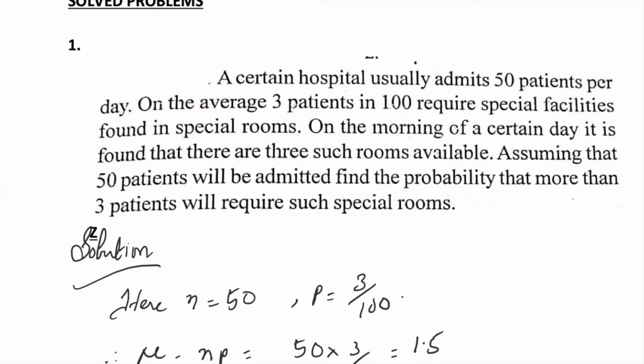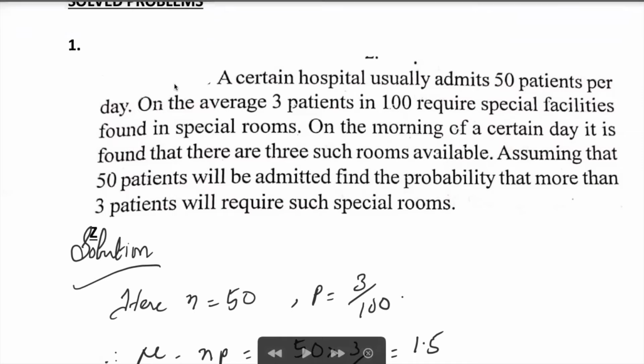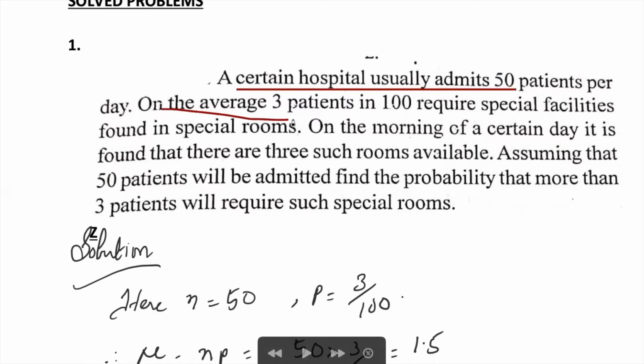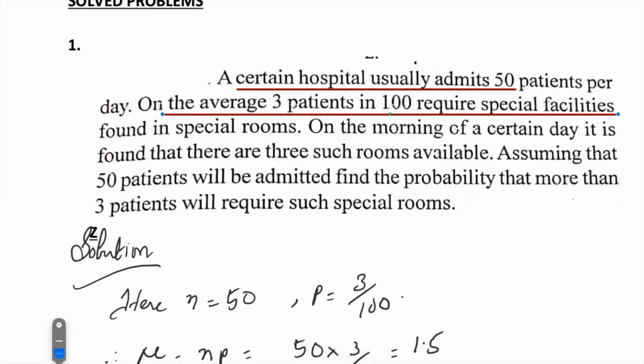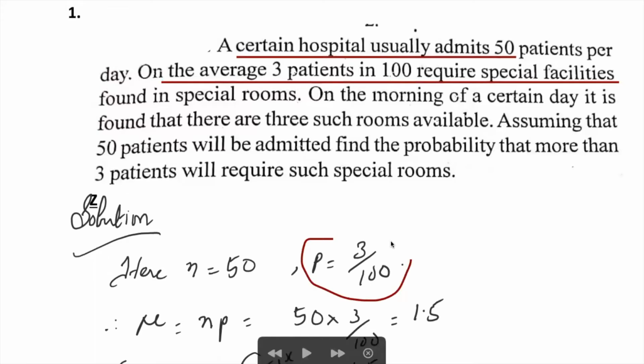So given n is equal to 15. P is the probability of success: on the average 3 patients in 100 require special facilities, so getting a special facility is the success, and the probability of success is equal to 3 by 100. Out of 100, 3 patients require special facilities. So the probability of success is 3 by 100.